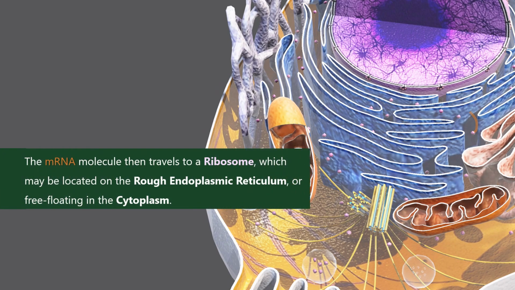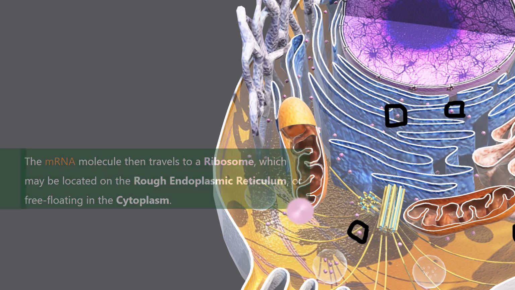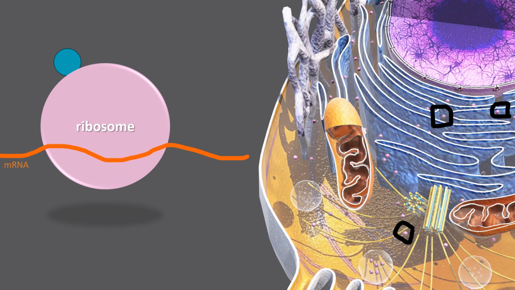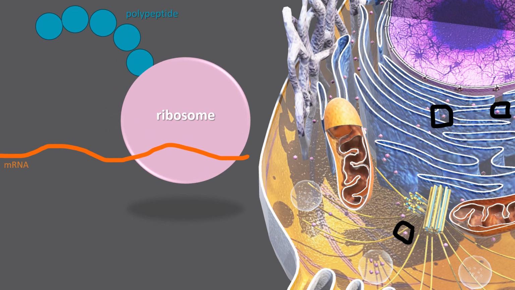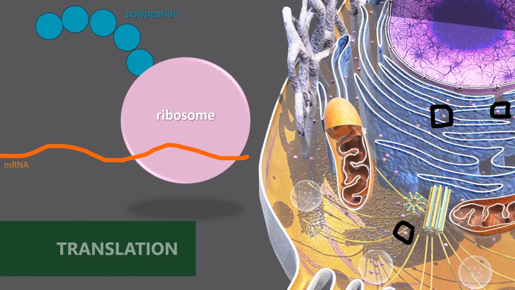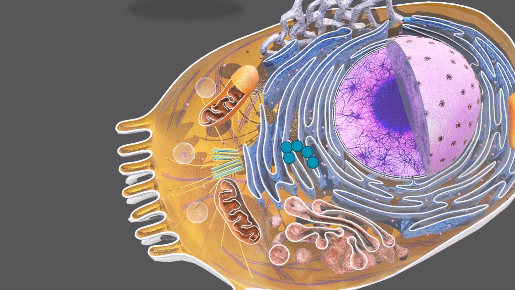The mRNA molecule then travels to a ribosome, so we went from nucleus to ribosome. This ribosome can be located either in the rough endoplasmic reticulum or be free-floating in the cytoplasm. Remembering back to our other material that we learned about, right? These are where we find our ribosomes. So there in the ribosome, the mRNA sequence is then translated into a sequence of amino acids to form a polypeptide chain. This process is appropriately called translation. Remember now, poly means many, and peptide refers to the long chain of amino acids that are all held together by peptide bonds. So polypeptide basically is another way of saying protein or the precursor to a protein.